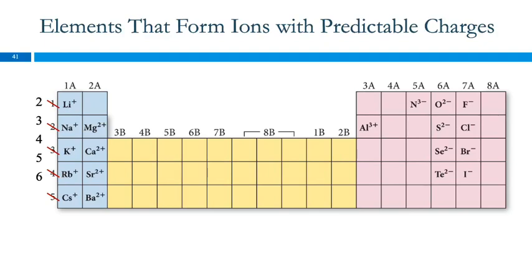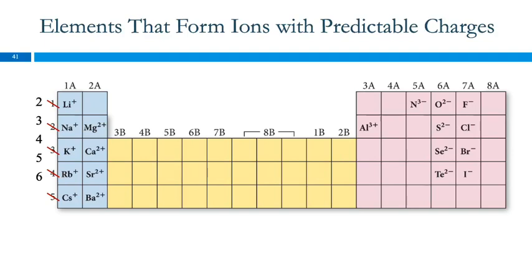So this is a figure from the textbook, and we're in the 5th edition now, and they still have the period numbers wrong. This is the first row that they're showing, but that's not period 1. Period 1 is up here where hydrogen and helium are. One of these days, I need to carve out some time and email them about this, but it's just not been real high on my priority list.